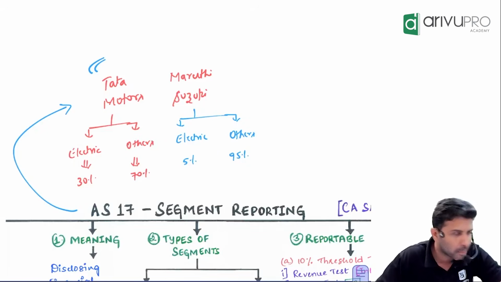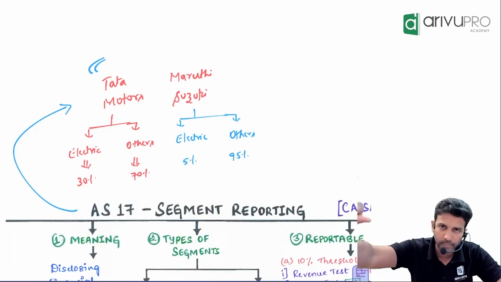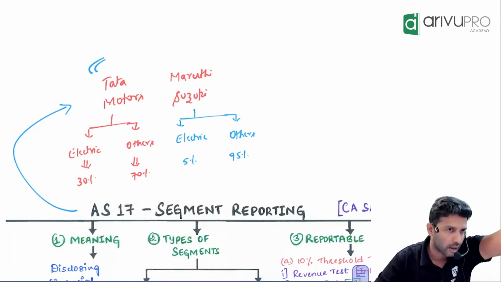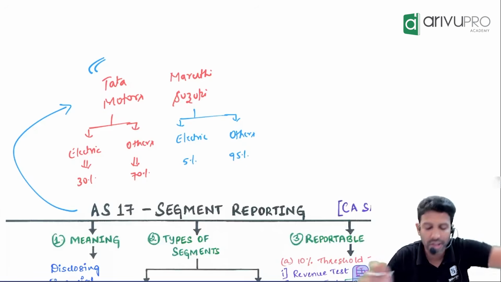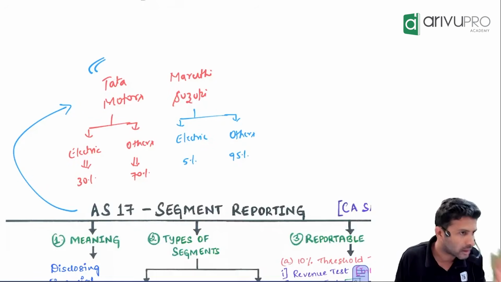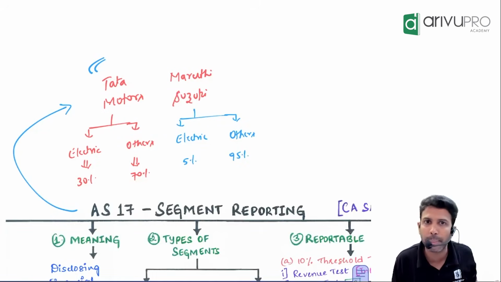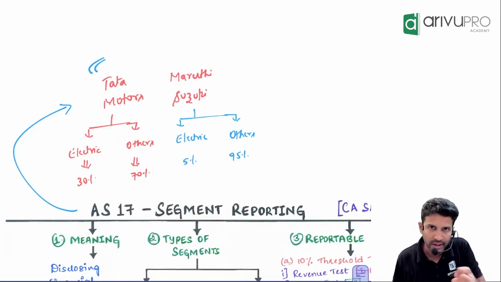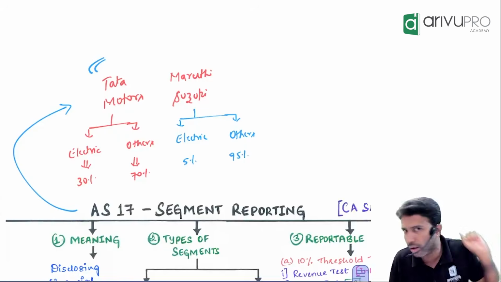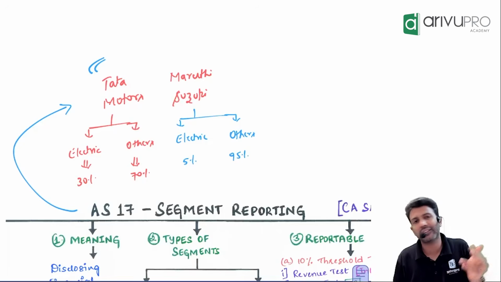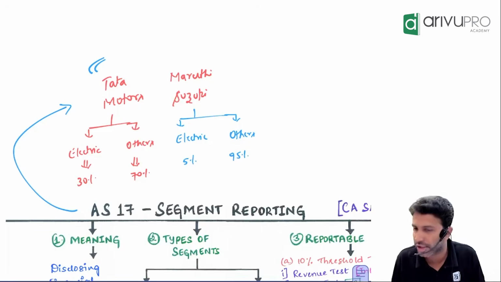Not available. But she has full clarity. Whichever company produces more and more electric cars, she wants to invest in that company. But is that information available to her from the financial statements? Not available, because the sales that you show in P&L is the total sales. Don't you think that if this breakup is given to her, she will take her decisions better? So that is where AS 17 segment reporting has come into the picture.